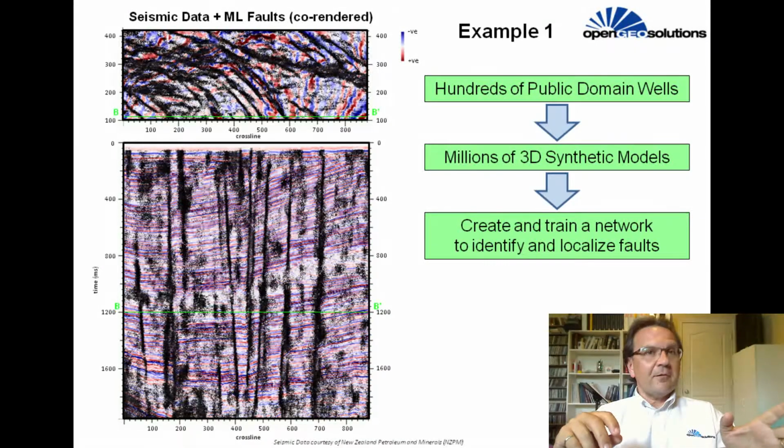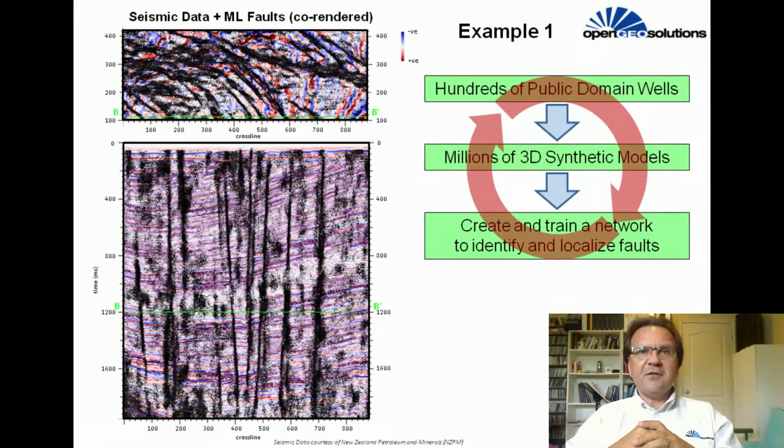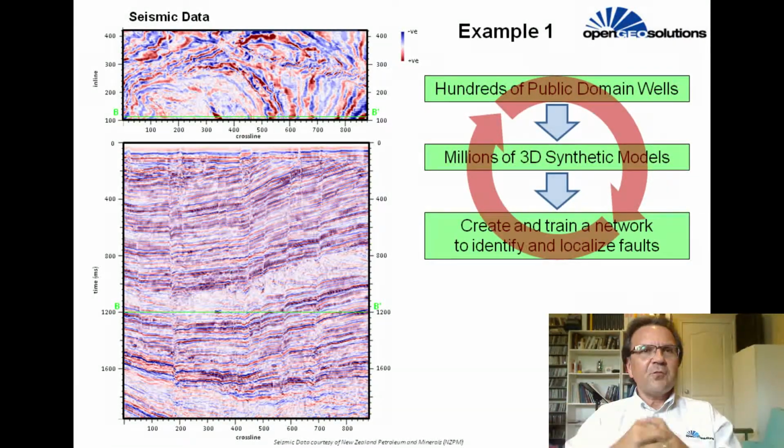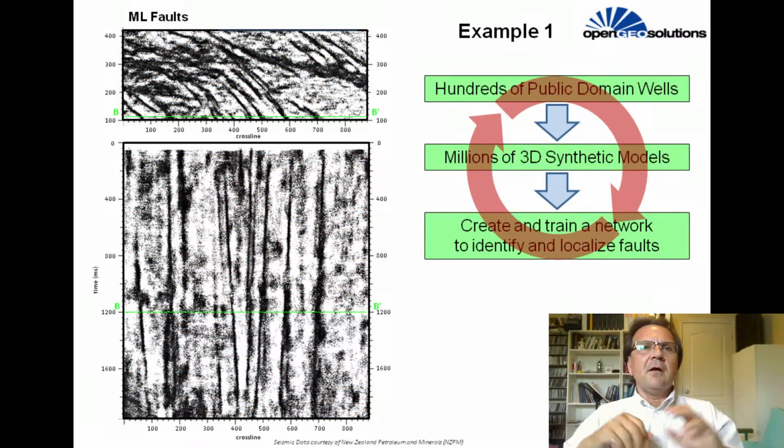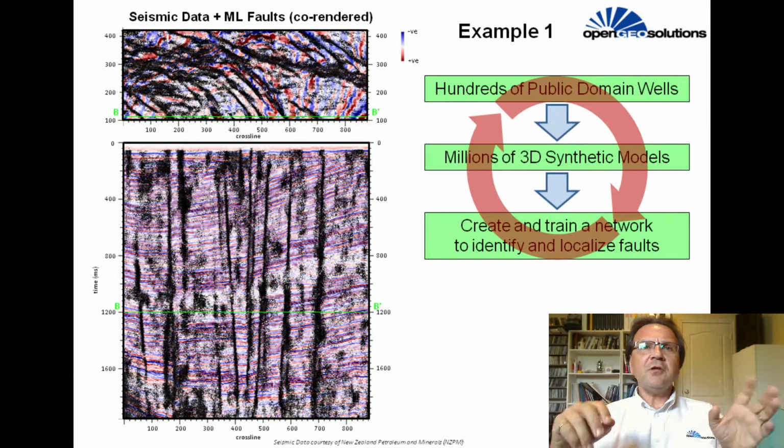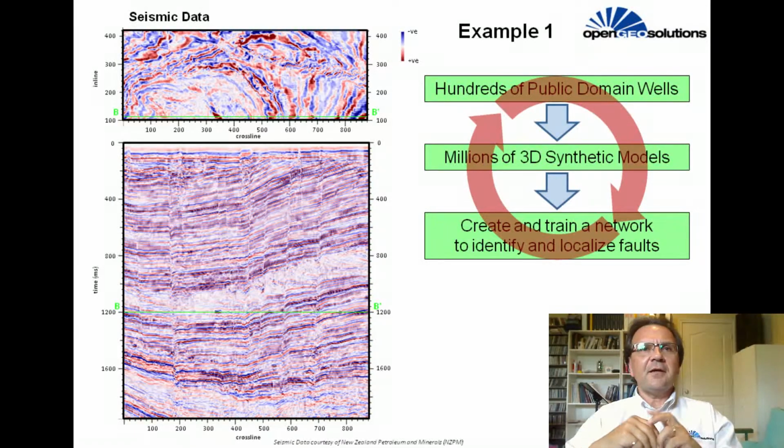The process is dynamic. As our well database continues to grow, and as we learn about key identification drivers, we continue to add models to the training set and proceed with more epochs of identification. The identification accuracy continues to increase, and the generalization improves. When we apply this to real seismic data, our model-trained networks reveal fault-related subtleties in the seismic data that we had not previously recognized with visual inspection.